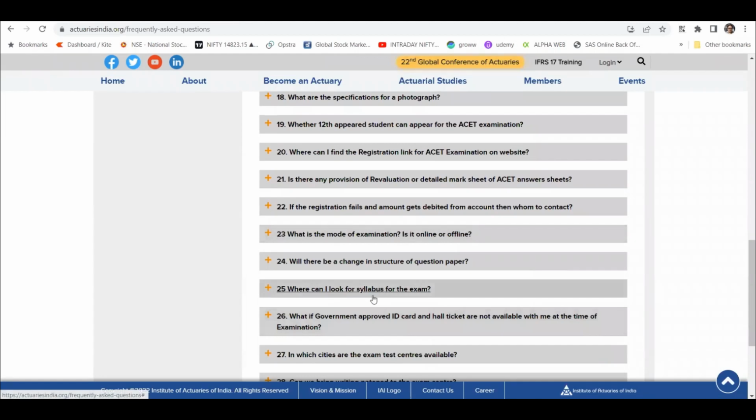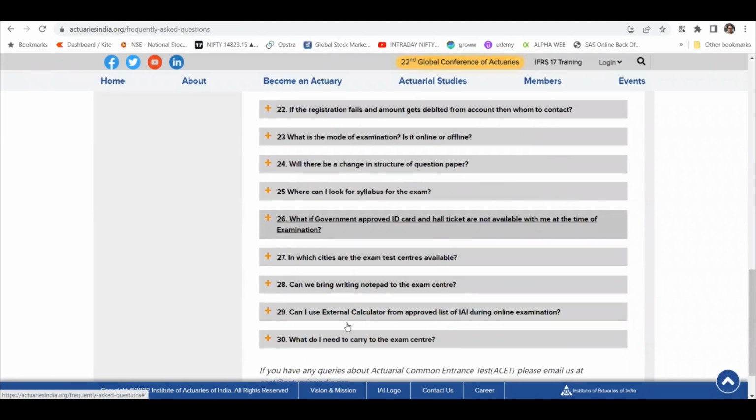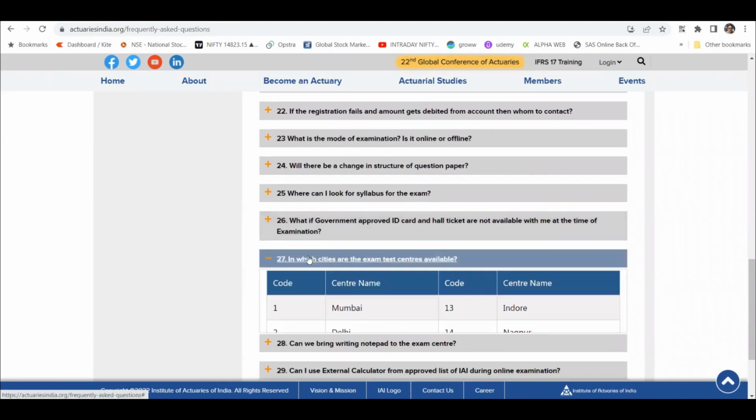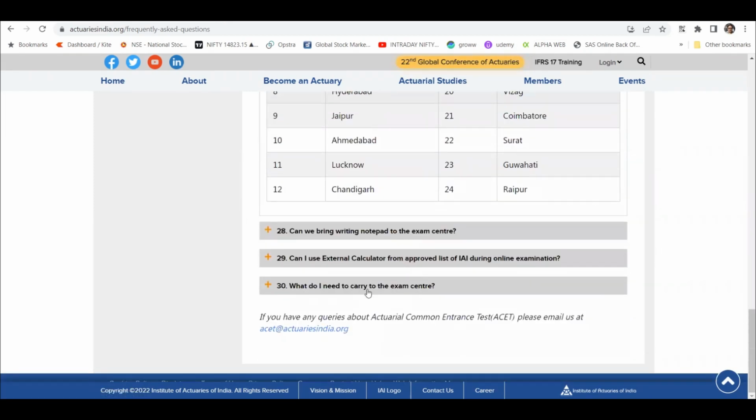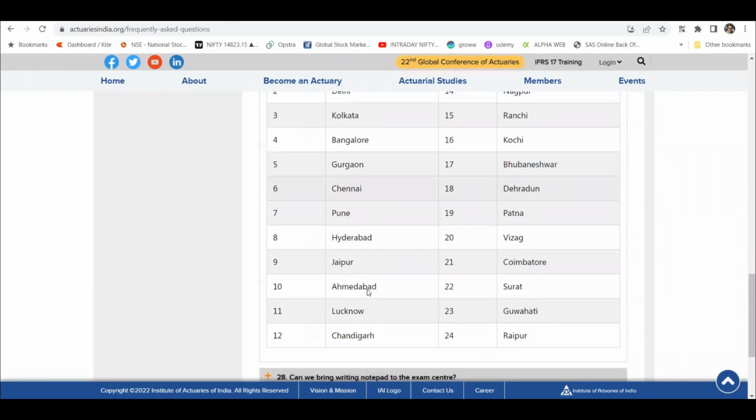Where can I look for the syllabus? I think everything has been covered, right? And which city is the center? I think it's available everywhere, right? So you have to go to the exam center, as I mentioned.